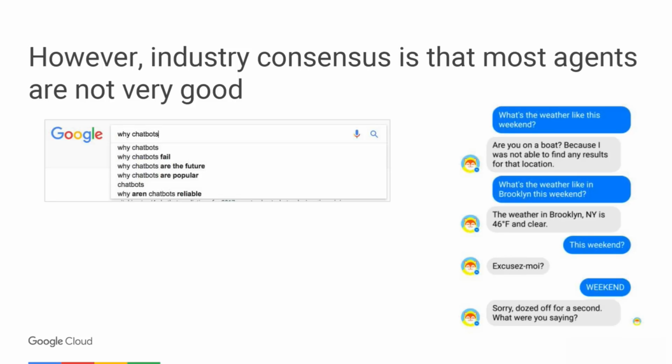However, as most of you know, the consensus out there is that most of these conversational agents are not that good. If you search on Google why chatbots, one of the first results is why chatbots fail. On the right-hand side, you can see one example of a conversation gone bad, and this is pretty typical. There's a lot of excitement and adoption for chatbots and conversational AI, but a lot of it is really not up to consumer expectations.